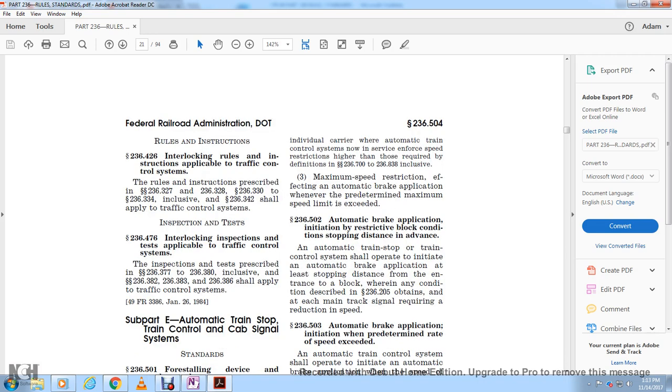Inspection and test. 236.476, interlocking inspection and testing applicable to the traffic control system. The inspection and testing prescribed in 236.377, 236.380 inclusive, and 236.382, 383, and 386 shall apply with the traffic control system. Subpart E, automatic train stop, train control, and cab signal system.